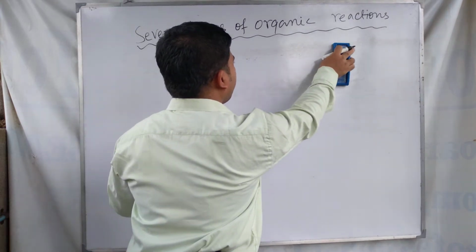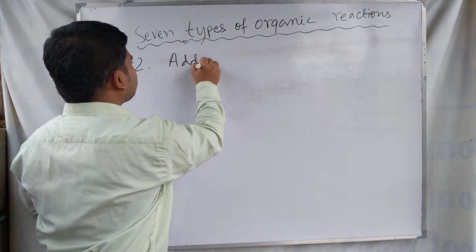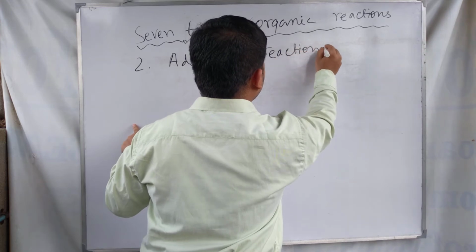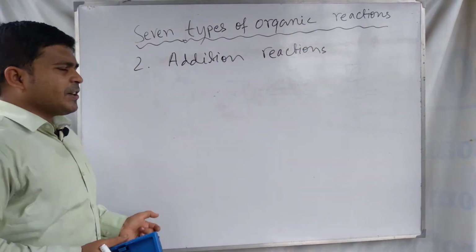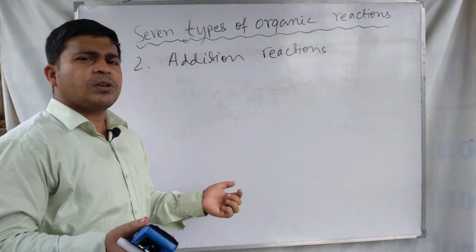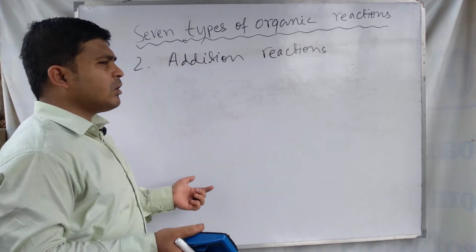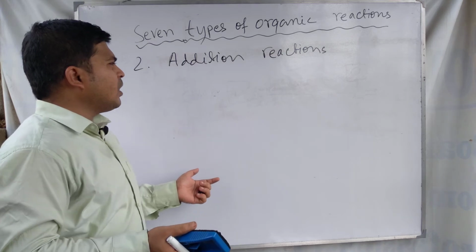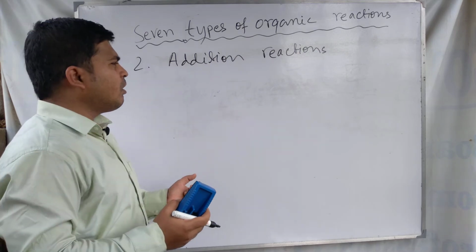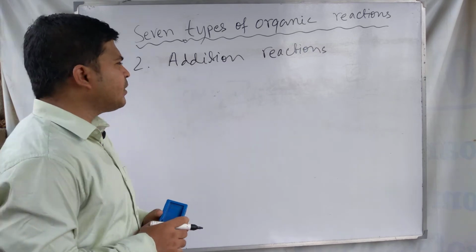Our next type of reaction is the addition reactions. In addition reactions, generally the reactant molecule adds more atoms or a group of atoms to itself, and by addition of some atoms from the reagent the product forms. For this reason these reactions are called addition reactions.